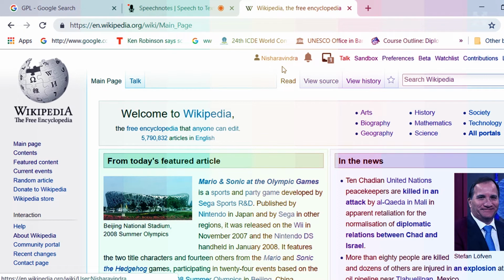Then you can see another red link. This is a talk page. This is the talk page of Nisha Ravindra, my user. I am the user, so this is my talk page. Anybody on Wikipedia who wants to talk to me as an academician, if I'm an expert, or wants to contribute to a certain article or talk to me about anything else, must come and click on this page using their account and talk to me on this.